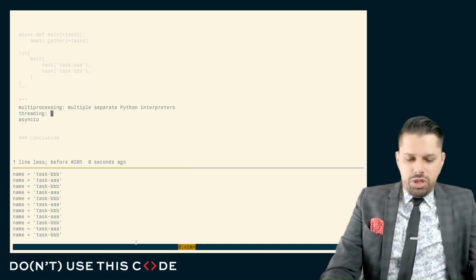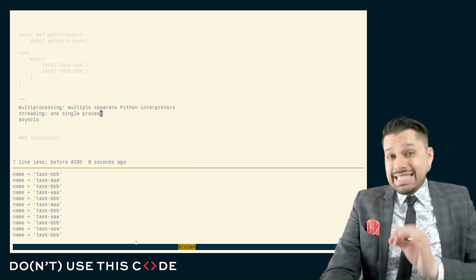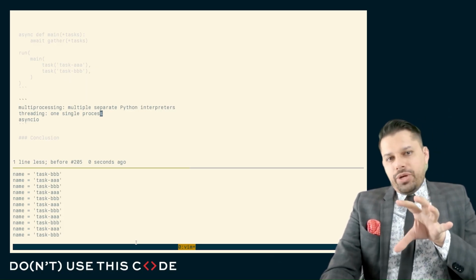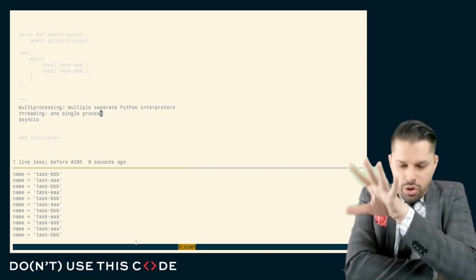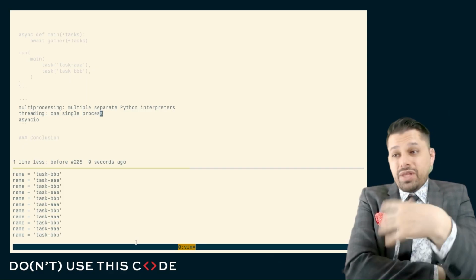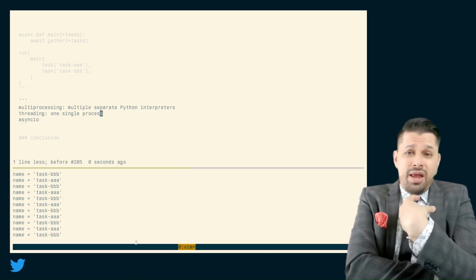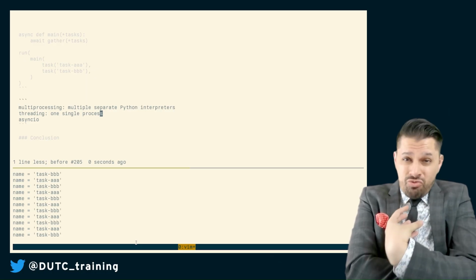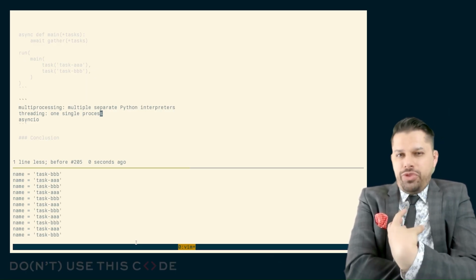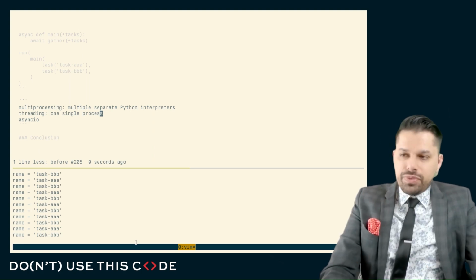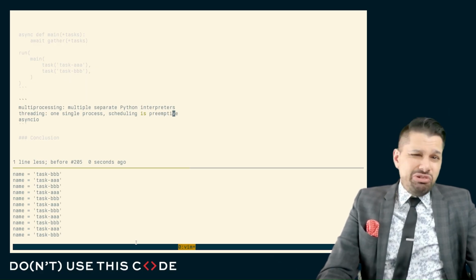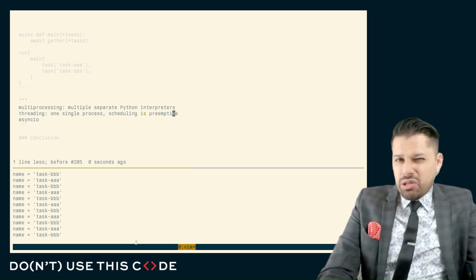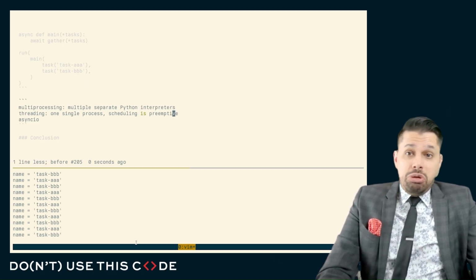When we talk about threading, we're talking about one single process, one single interpreter. And we're talking about the operating system coming in behind the scenes and deciding, oh, this thread over here gets to run. Okay, no, that thread no longer gets to run. This thread over here gets to run. So we're talking about one single process. We're talking about an ability for things to be shared much more readily and for us to share very rich stateful things among the units of computation. However, the scheduling is preemptive. And what that means is, well, we don't really know when each unit of computation is going to run or not. It could run in a fair way.